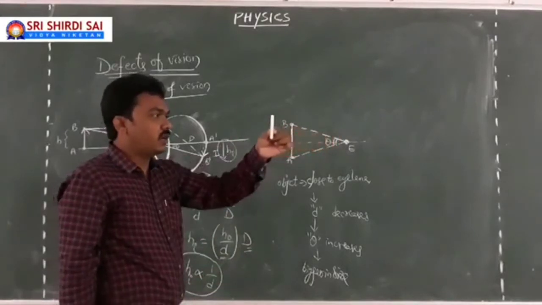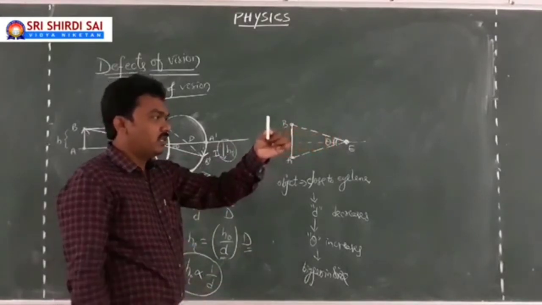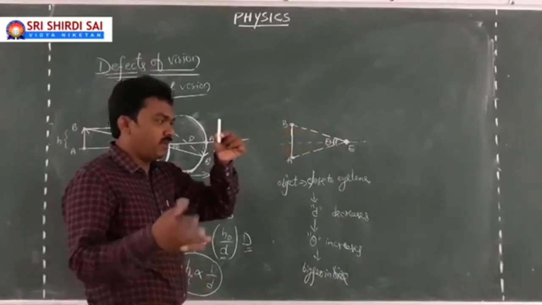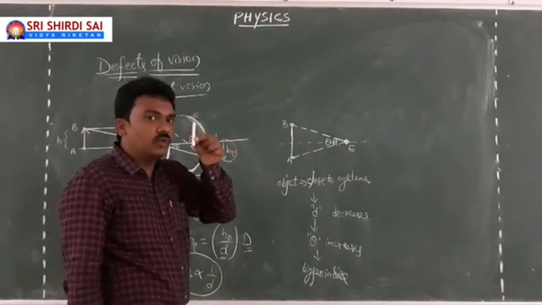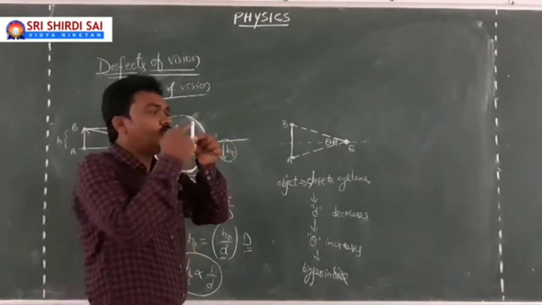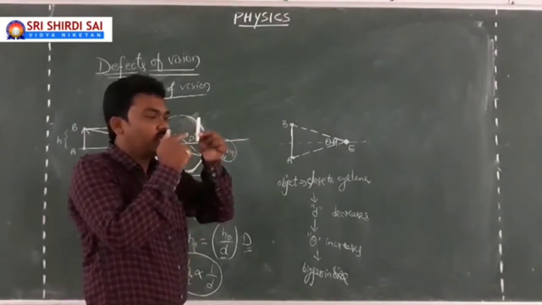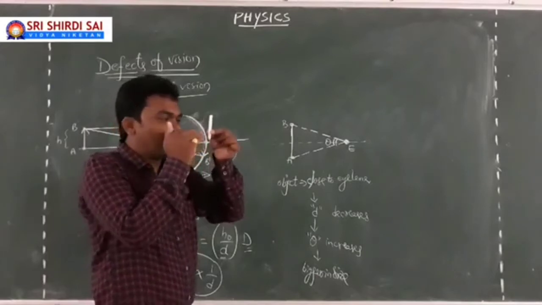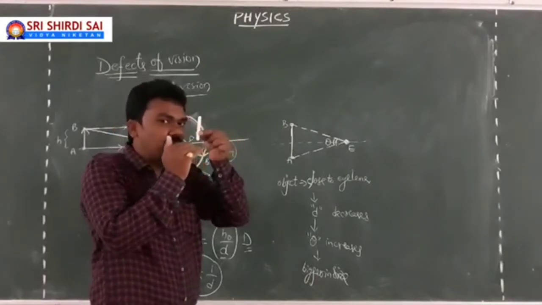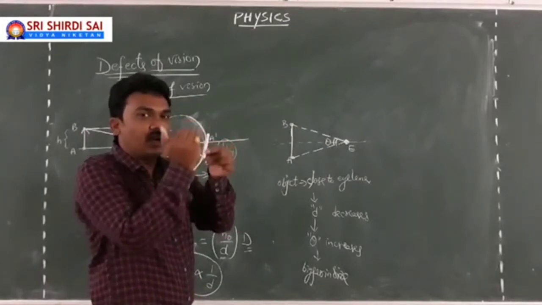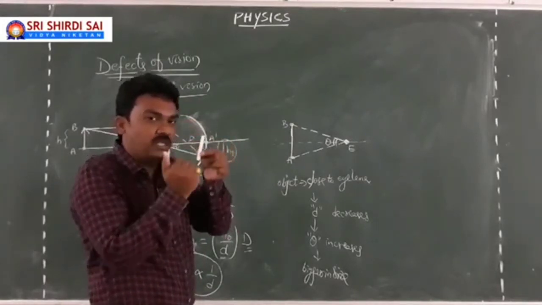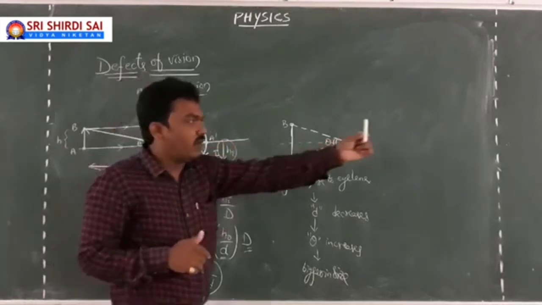If the piece of chalk comes a little closer, you are still able to see. It comes a little closer, maybe you are able to see. But when it comes a little more close to you, if you look at the upper portion of the piece of chalk, you may miss the lower portion. If you look at the lower portion, you will miss the upper portion. Simultaneously, you will not be able to see the whole length of the object,